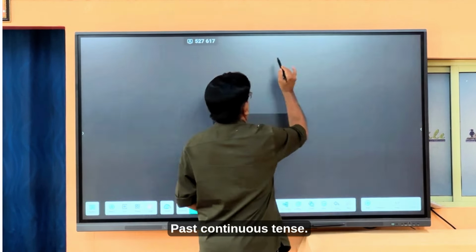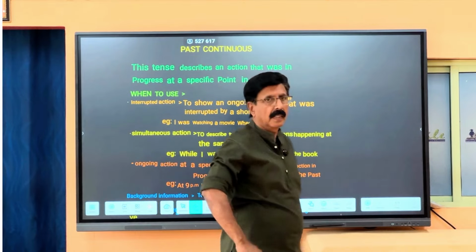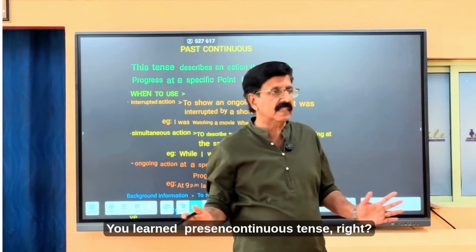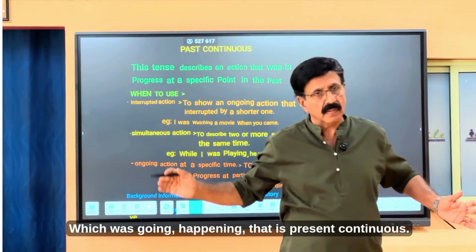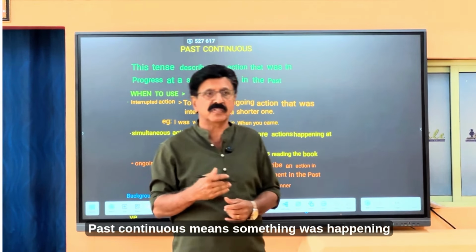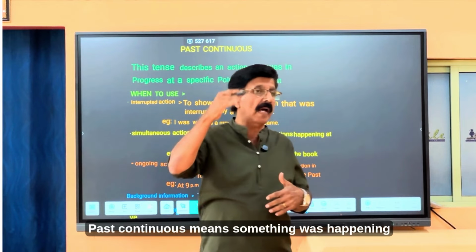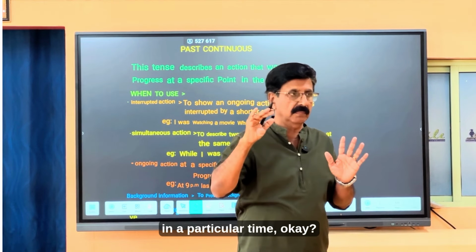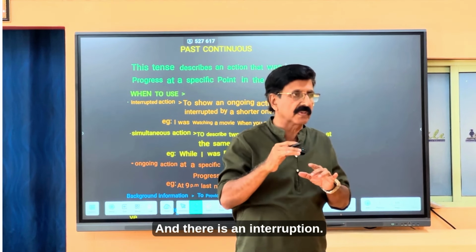Past continuous tense. You learned present continuous tense, right? Which was going, happening. That is present continuous. Past continuous means something was happening at a particular time, and there is an interruption.